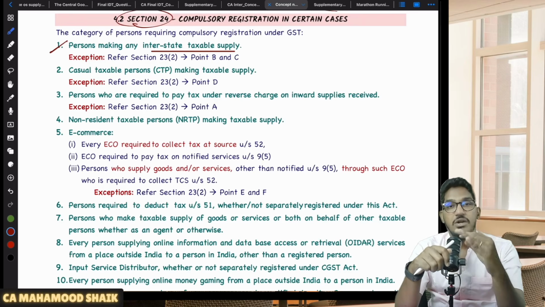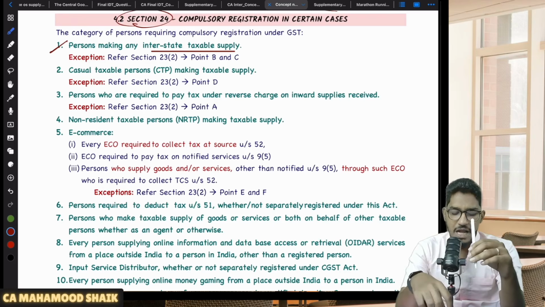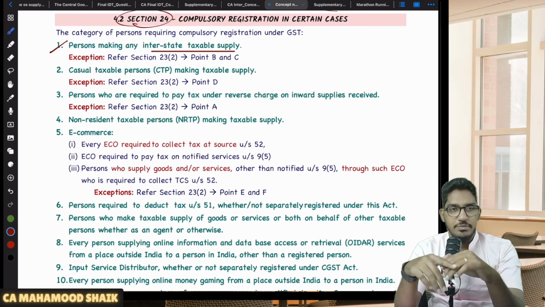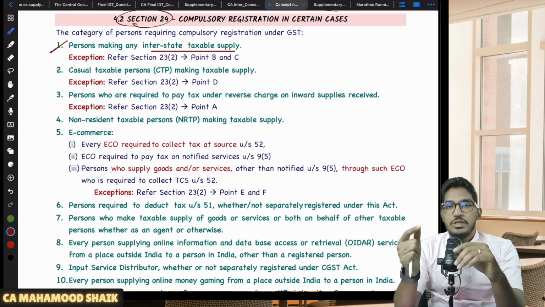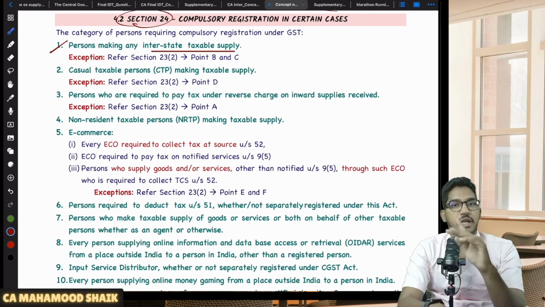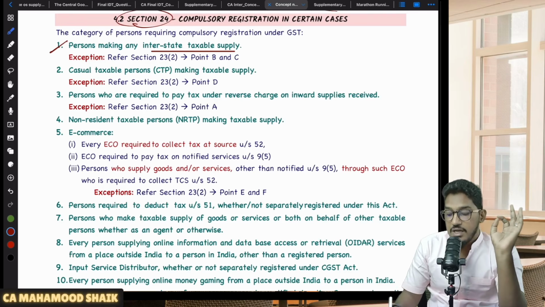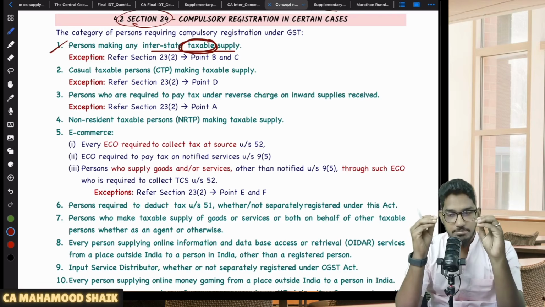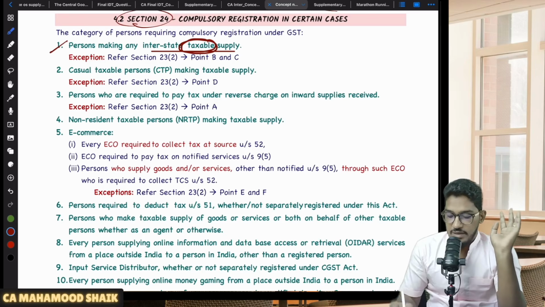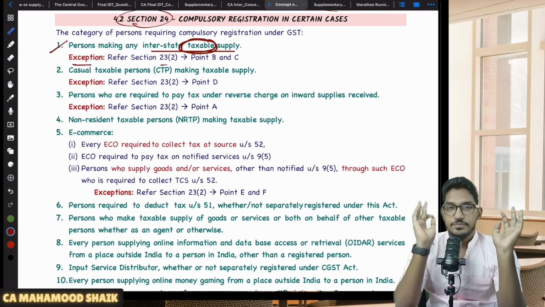But if you are making any interstate taxable supply, let us say, for example, I'm a person in Andhra Pradesh and I have made a supply to a person located in Tamil Nadu, that is an interstate supply. The moment I make an interstate supply, I become liable for compulsory registration. If you're making any interstate taxable supply, not exempt, then you become liable for compulsory registration. However, two exceptions are there.